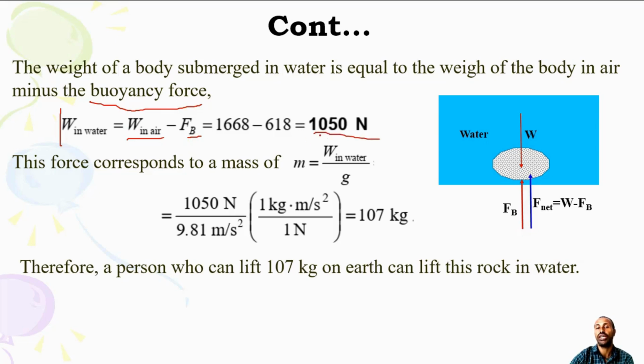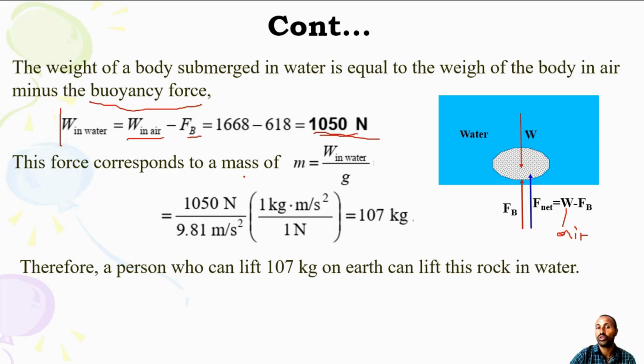So this is the weight in air. This is the free body diagram. The weight is acting, since the body is fully submerged underwater. So you have the buoyant force, then the net force means weight minus buoyant force. So this weight is in air. So you can just calculate now.